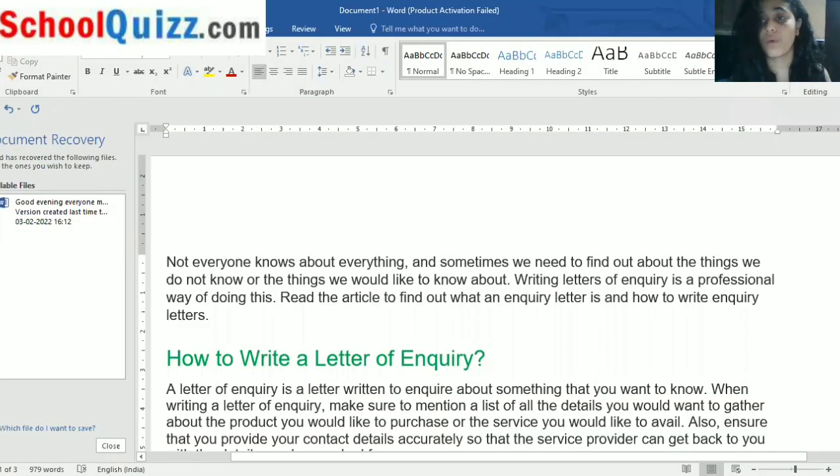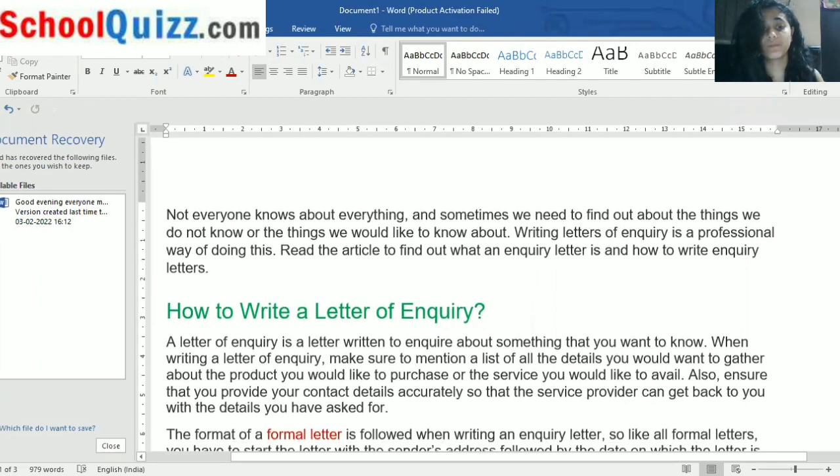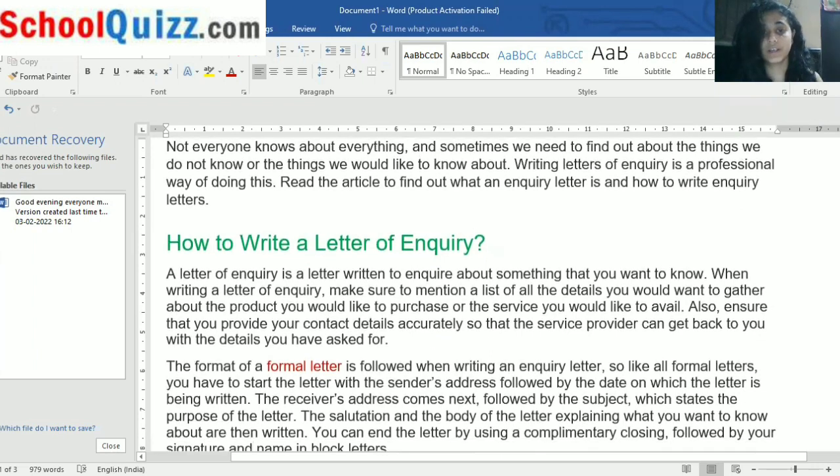In the previous lecture we started with the letter of inquiry. So now we are going to revise in short what a letter of inquiry is. How to write a letter of inquiry? A letter of inquiry is a letter written to inquire about something that you want to know about.